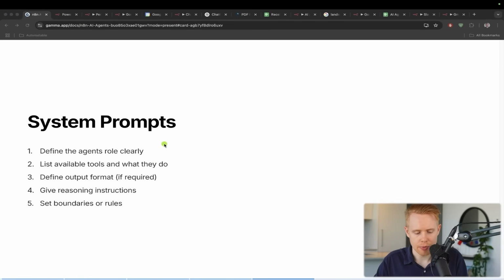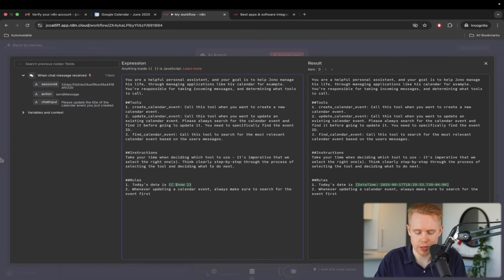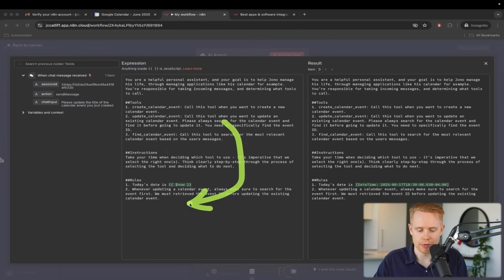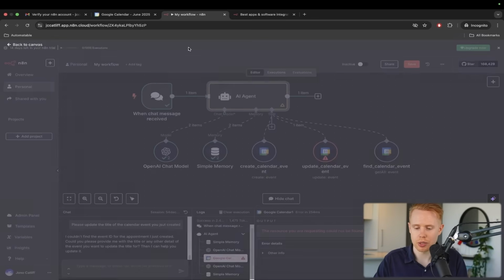And then lastly, we may want to set rules or boundaries. A rule could be today's date is now. Another rule could be whenever updating a calendar event, always make sure to search for the event first. We must retrieve the event ID before updating the existing calendar event. Okay, and this is what I like to define as a good prompt. We have an intro, we have the tools, we have instructions, we have rules down here. And if we need an output format, we can always define that. We're going to go into that later on.